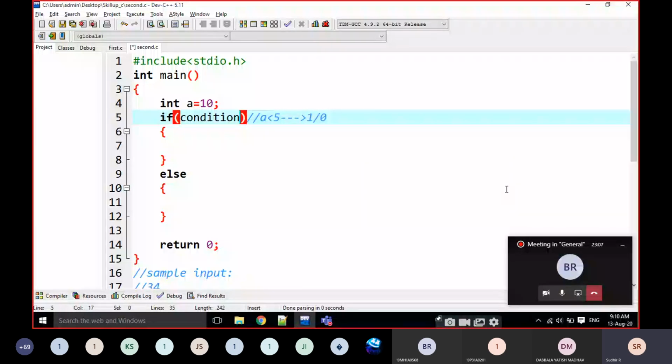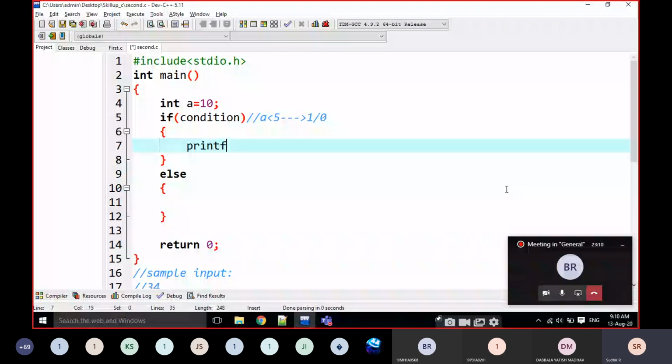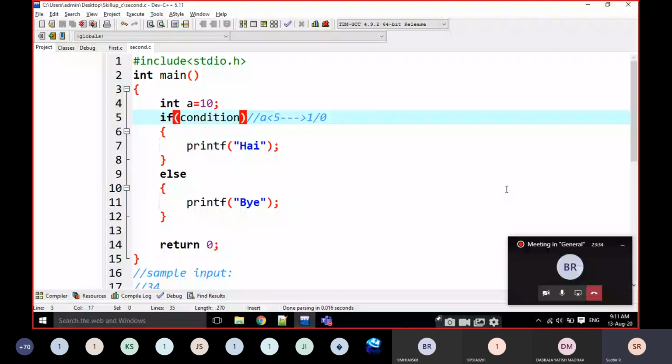Okay. For example, I am going to write here print hi. I am writing the block of statements with only a single line, but that is not applicable only for one line. We can write n number of lines in if and else. Print hi and bye. Instead of the condition, for example, I write a is greater than 5. Is it true or not? Yes, true. If it is executing, it is going to print hi. Okay, no problem here.